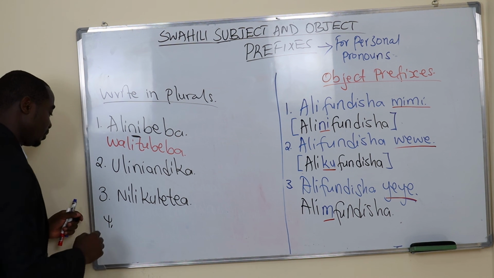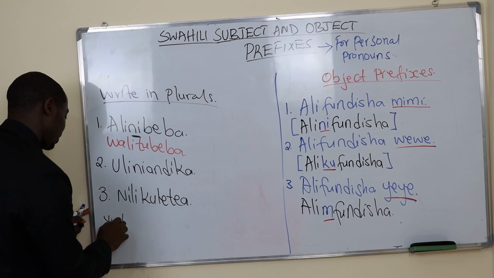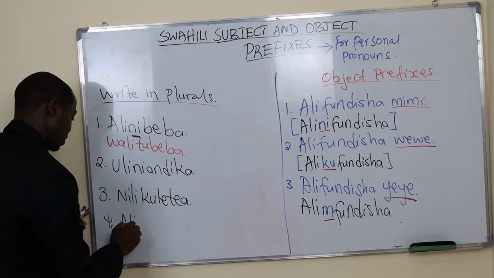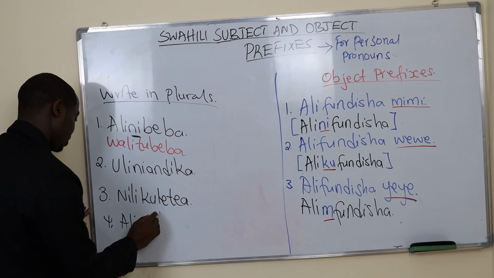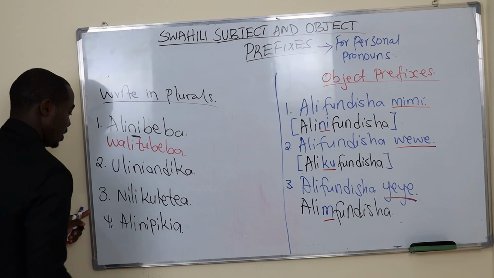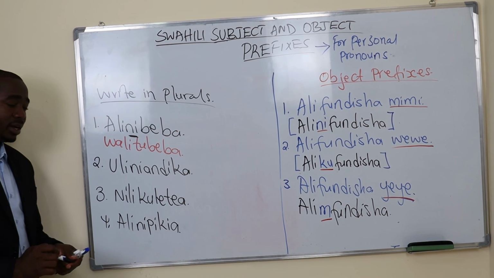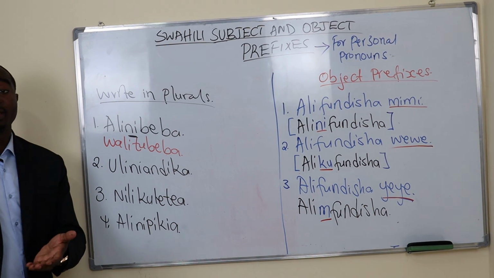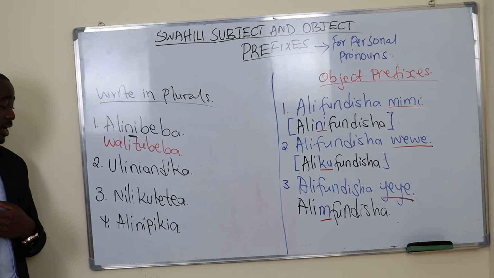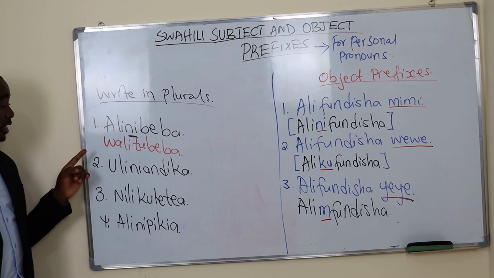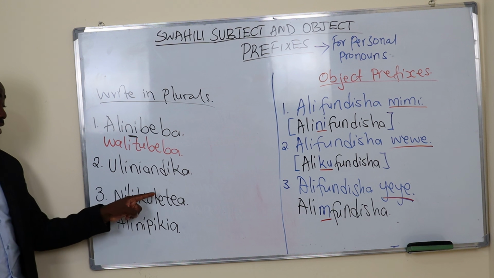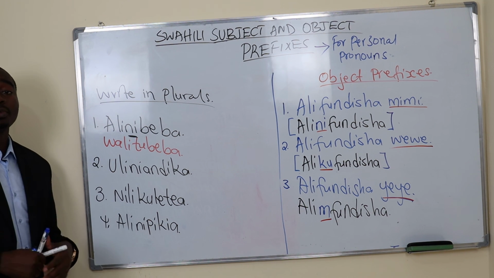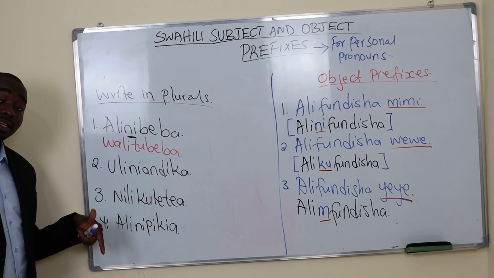Four, alinipikia, he cooked for me. Maybe alinipikia chapati, he cooked for me chapati. Sawa? The plural for these three sentences: uliniandika, nilikuletea, alinipikia. Sawa? See you in our next lesson. If you have any questions, write in the chats below.